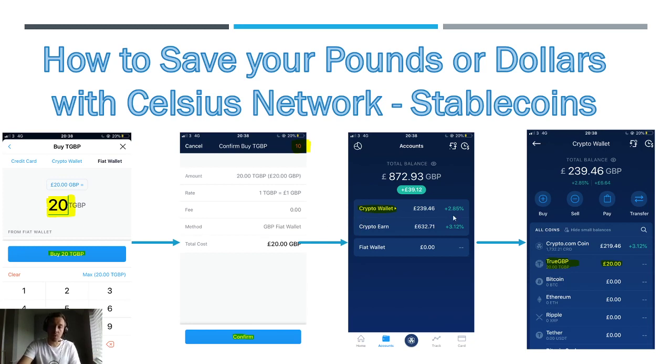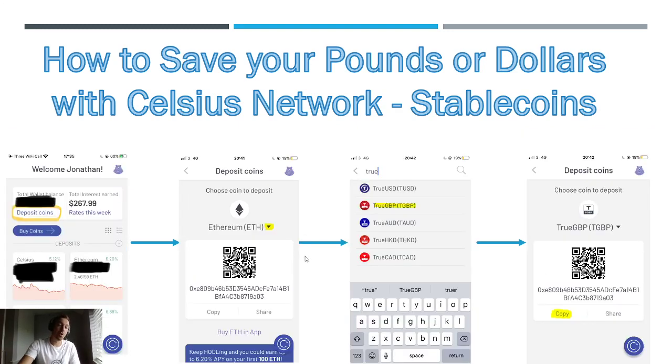So once you've bought that, you want to send it to the Celsius Network. So you go into your crypto wallet and go into True GBP, and that's where it is. You can see it in there. So once you know where it is, you want to go to the place you're going to send it to. So open up your Celsius Network app. As you can see, I've already been earning interest, and I've got some crypto in there. Obviously hiding some of it. Basically, click on the home screen, deposit coins. Ethereum always pops up first. So just click on the drop down button here and type in true again. Choose your currency, True GBP.